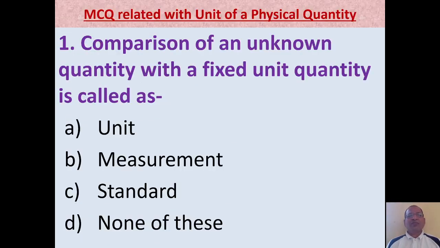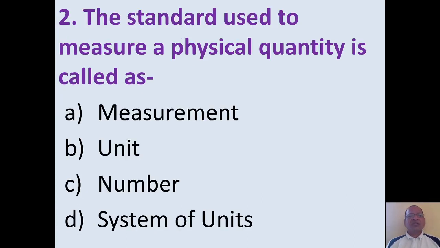Now we will consider MCQs related to the unit of a physical quantity. The first MCQ: comparison of an unknown quantity with a fixed unit quantity is simply called measurement. So option B is the correct one. Second MCQ: the standard used to measure a physical quantity is called. Whenever we study measurement, we say that standard is equal to unit. So the answer in this case is option B, unit.